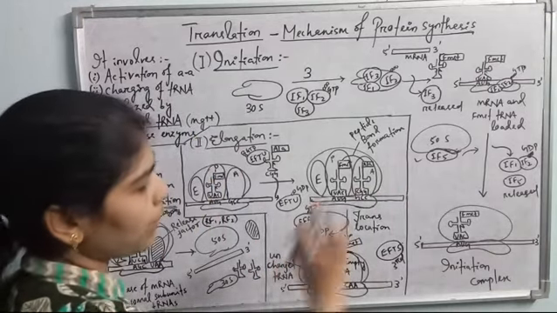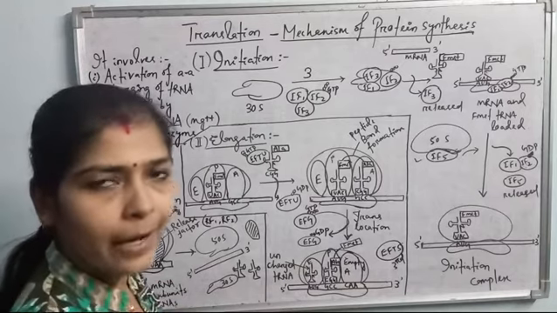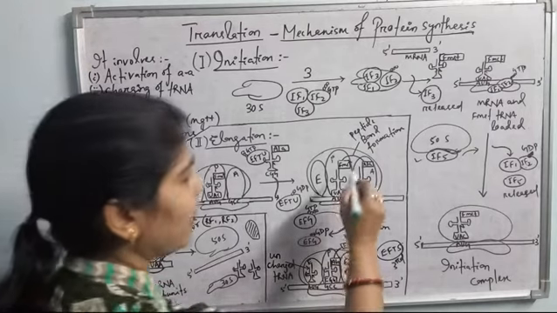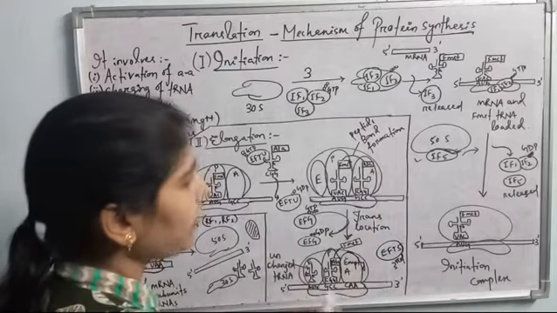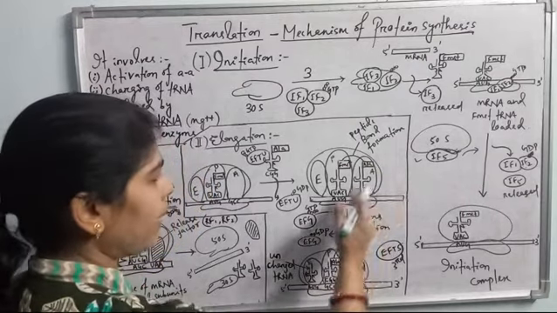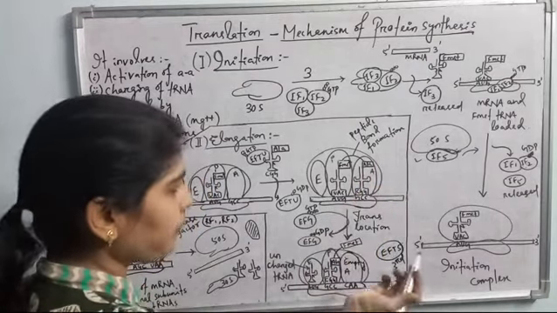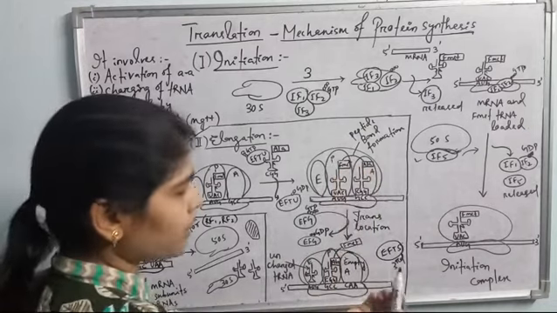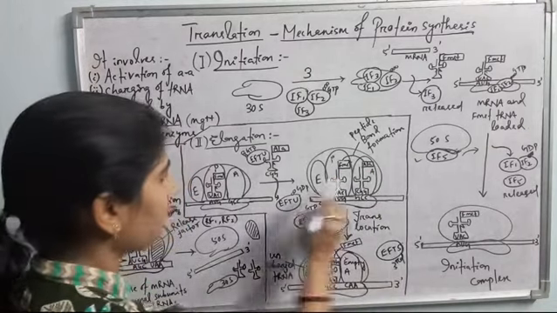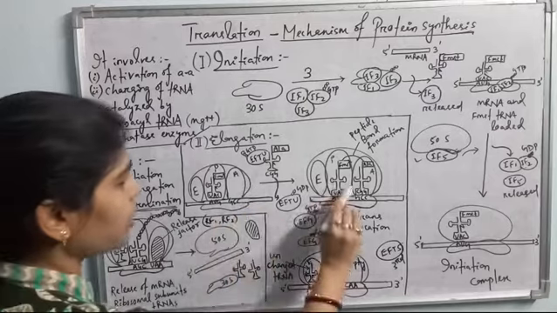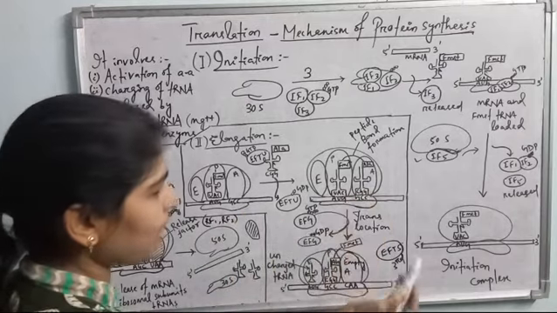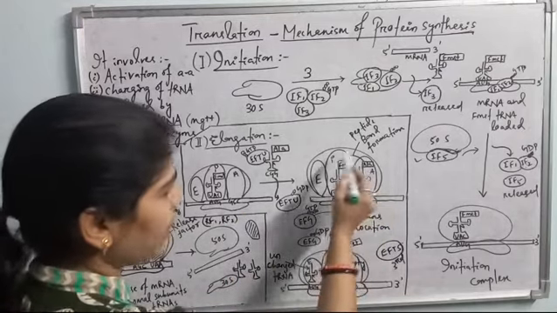And how does it occur? The larger ribosomal subunit contains the rRNAs. The ribosomal RNAs catalyze the peptide bond formation here. So upcoming tRNAs will be loaded in the amino acid site, and there will be peptide bond formation. So this is the first elongation step: after the initiation complex, the next tRNA with the amino acid is loaded in the amino acid site, and there is peptide bond formation.